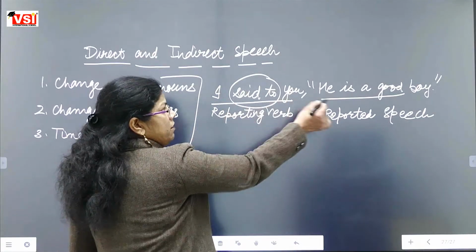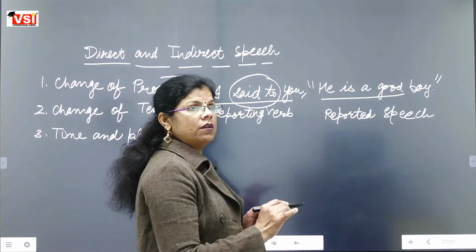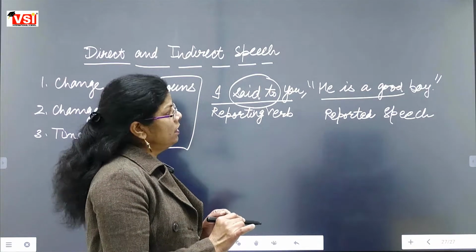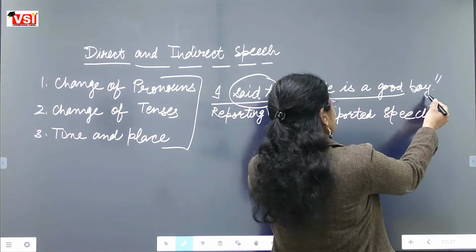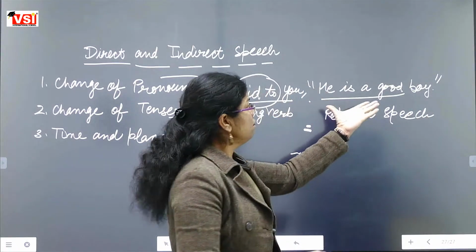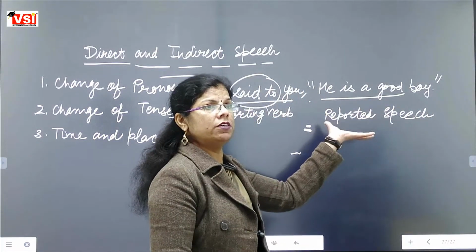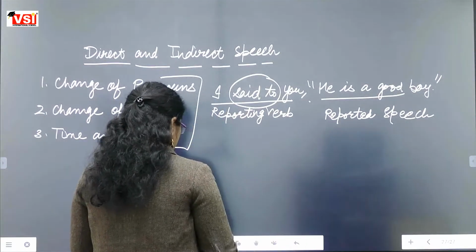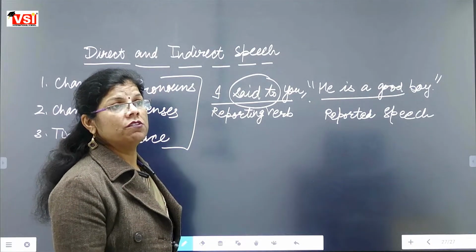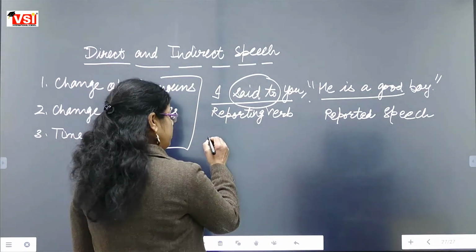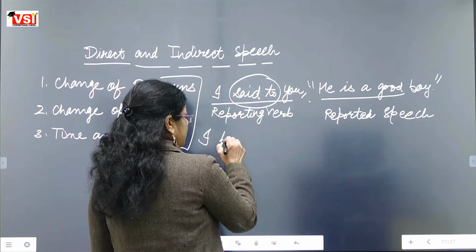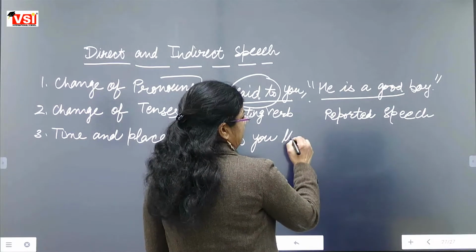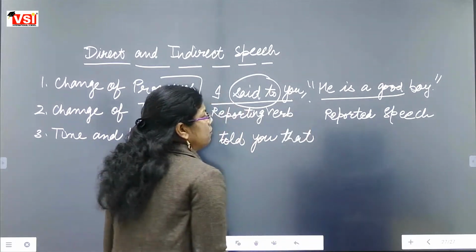This sentence is a direct speech sentence. How can we say that this is the direct speech sentence? As it contains the actual words of the speaker, and the actual words of the speaker are written within the inverted commas. That's why it will be called direct speech sentence. What kind of sentence is called indirect speech sentence? As I told you, comma, inverted comma will be removed.